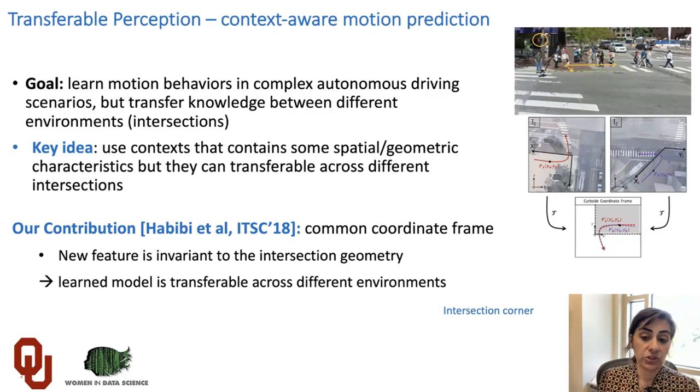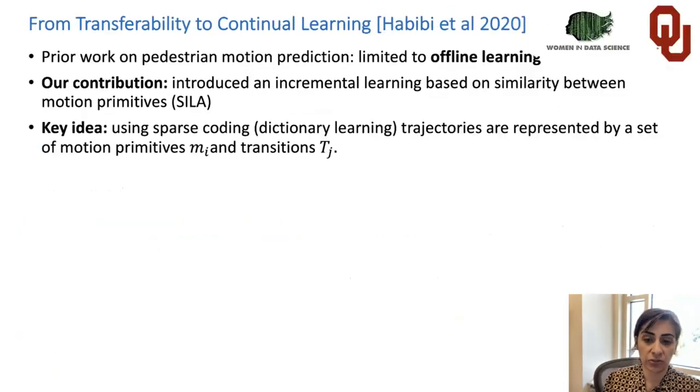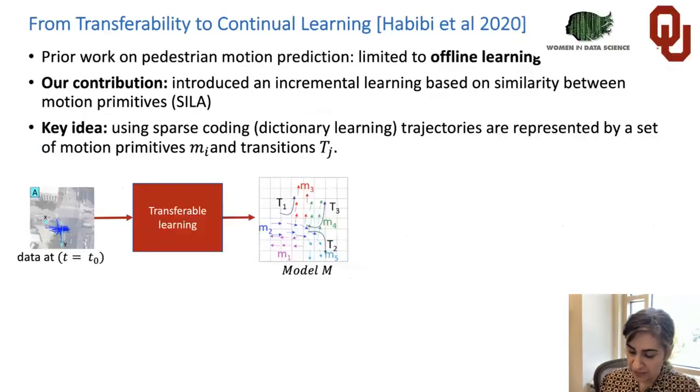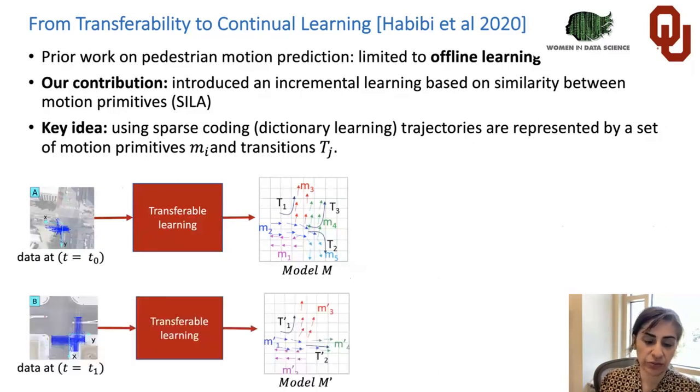We use these transferable features by using a specific distance measurement to the curbside that makes them transferable across domains. For example, we have two trajectories in two different intersections, as you see, with different colors and different geometry. Although these trajectories are different in shape and geometry, both of them present the same behavior, the same intent, which is turning left at the intersection. So the idea is how we can have a transferable model such that we can move it to another environment.